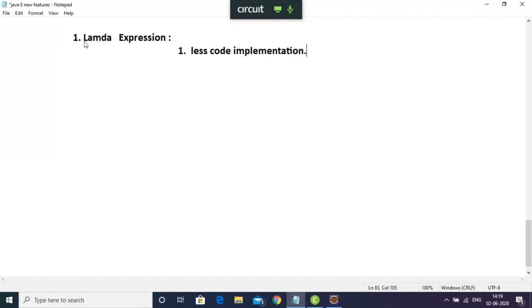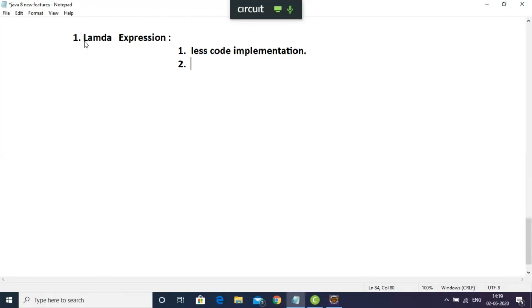The second point is a short introduction before coming into the actual Lambda Expression. This feature came from Java 8. Since I'm talking about Java 8 features only, I'm not going to write the name.